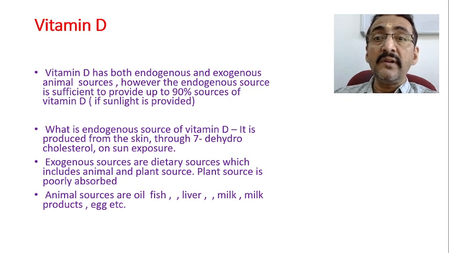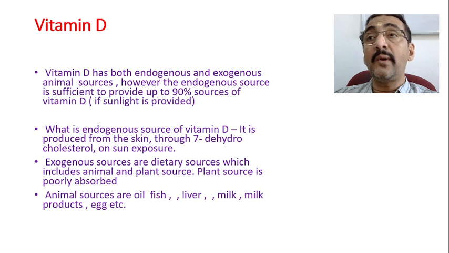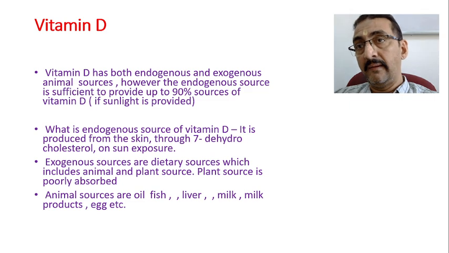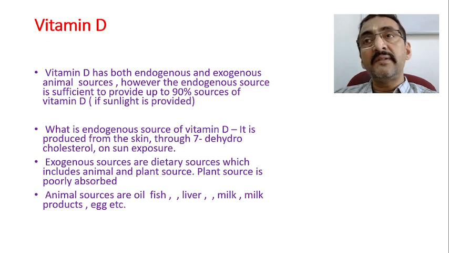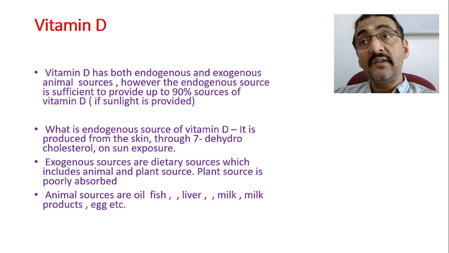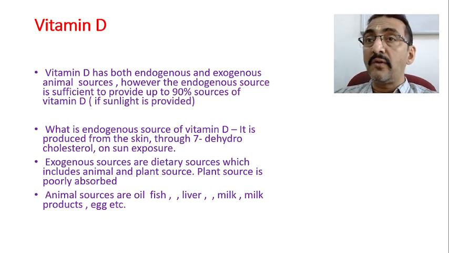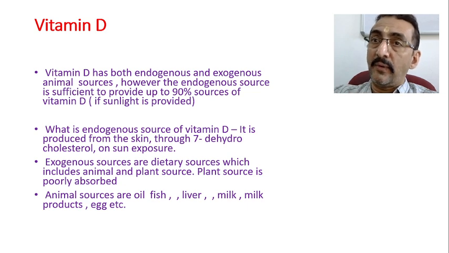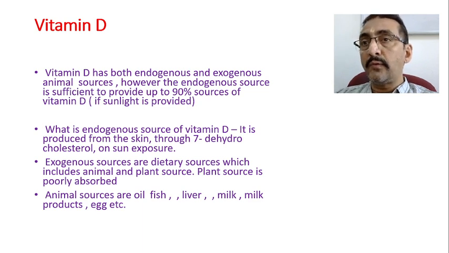However, the endogenous source is sufficient to provide up to 90% of vitamin D3. That means 90% of the vitamin D required for the body will be produced endogenously. Endogenously means the same animal source, 7-dehydrocholesterol, which is deposited inside the body and undergoes photo effects on falling of ultraviolet rays.